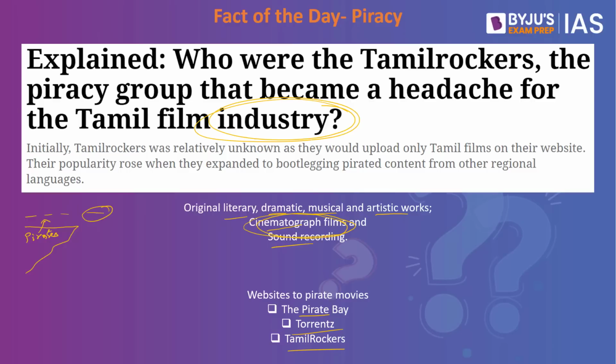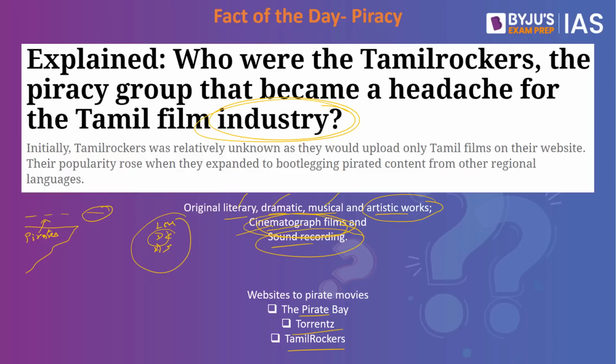How do you remember this? Let me give you the simplest of codes so that you remember the subject matter of copyright. Who does not know Lata Mangeshkar? So the code is: Lata Mangeshkar goes to the DC office, files a case against Amitabh Bachchan ji as well as Shah Rukh Khan ji. So here we have LM, which is nothing but literary and musical. Then we have DC, which is nothing but dramatic as well as cinematograph films. And finally, artistic works as well as sound recording, we have this particular abbreviation.